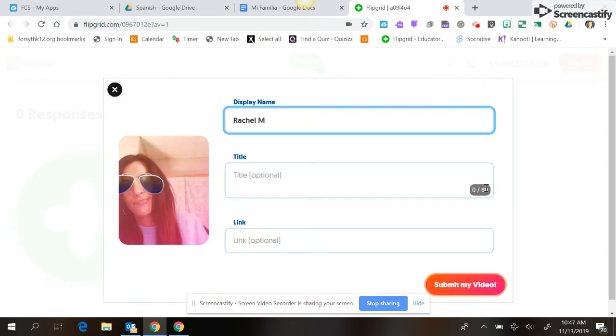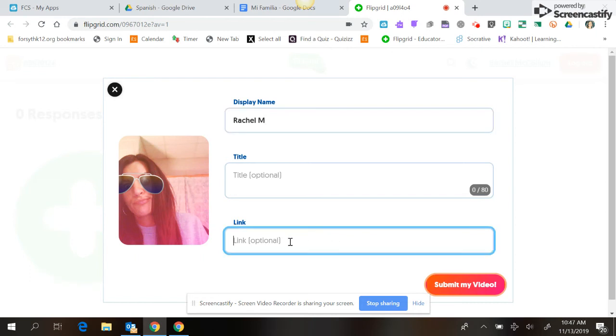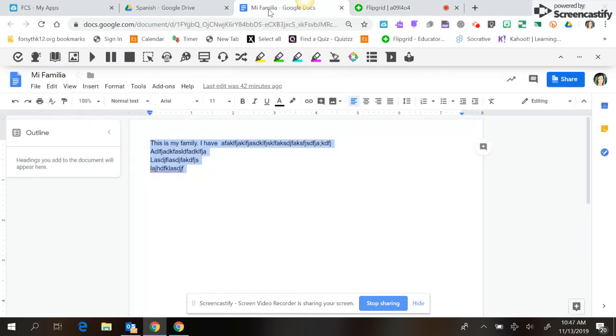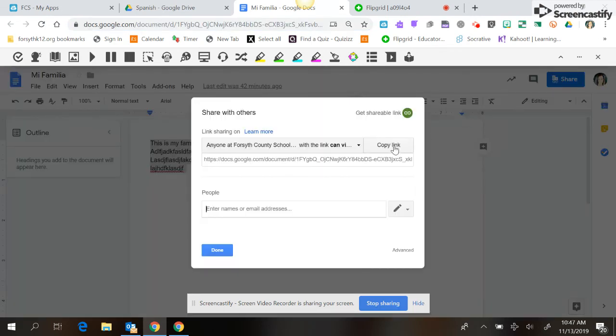Now, this is the part that's super important and probably your trickiest part. Okay, right here where it says link. Okay, this is where Ms. Gardner wants you to put your link from Google, okay? But this is where it gets tricky. So when I go back to my Google Doc, I'm not going to copy what's here up top because that's not going to work. I've got to click this share button right here. So I'm going to click share, okay? And then I'm going to click copy link. Just make sure you get this link right here, okay?